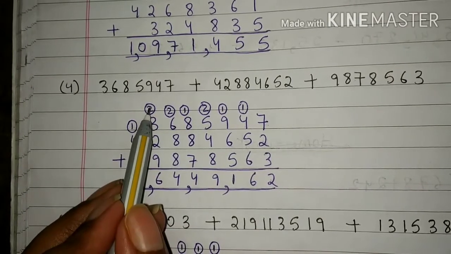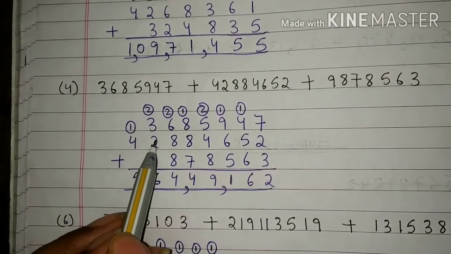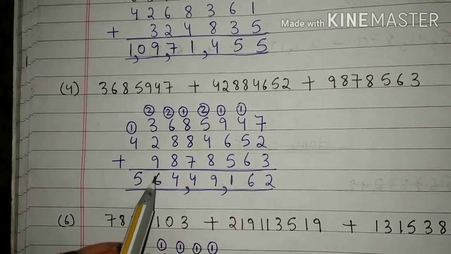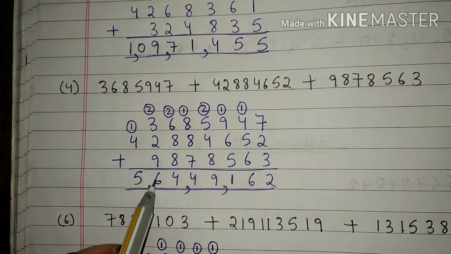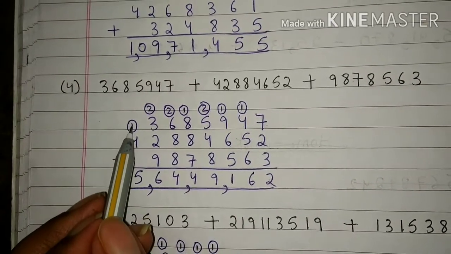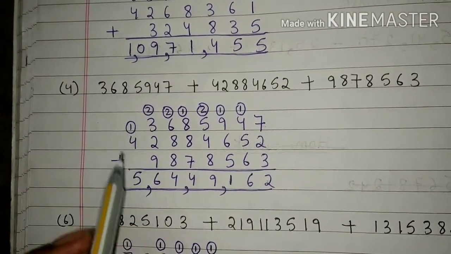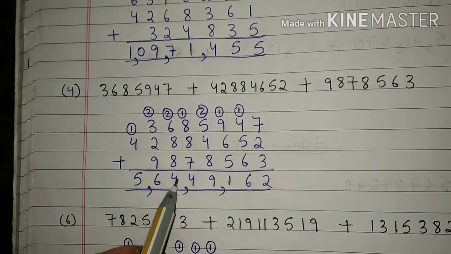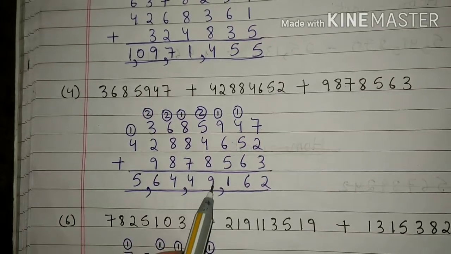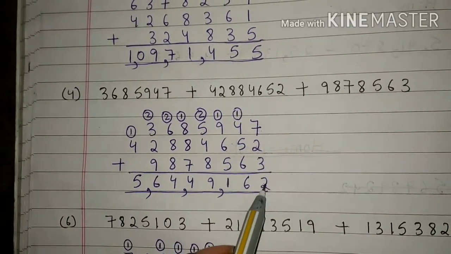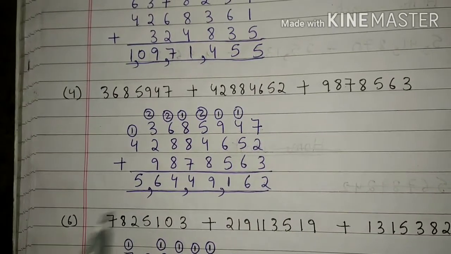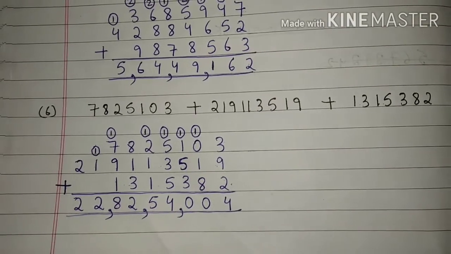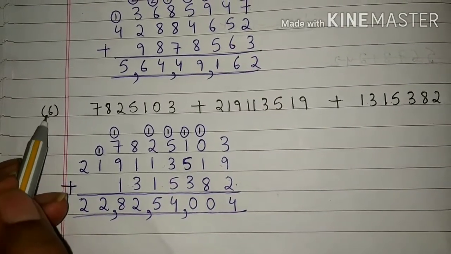3 plus 2 is 5. 5 plus 2 is 7 and 7 plus 9 is 16. 6 we have written here and 1 will be carried here. 4 plus 1 is 5. Students, 5 crore 64 lakh 49,162. This is your answer. Students, fifth question, this is your homework. So now come to sixth question.